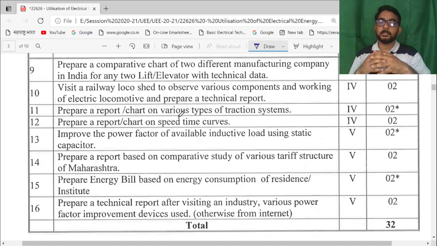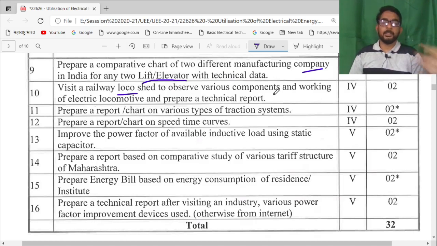Next, prepare a comparative chart of different manufacturing companies of lifts or elevators. The student should prepare a chart and make a comparison between two different companies available for lift or elevator manufacturing. Next, visit a railway loco shed to observe various components and the working of an electrical locomotive.